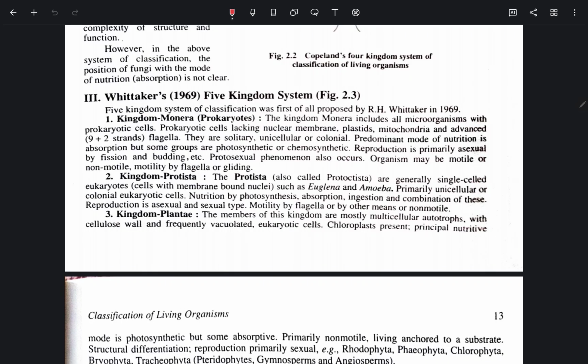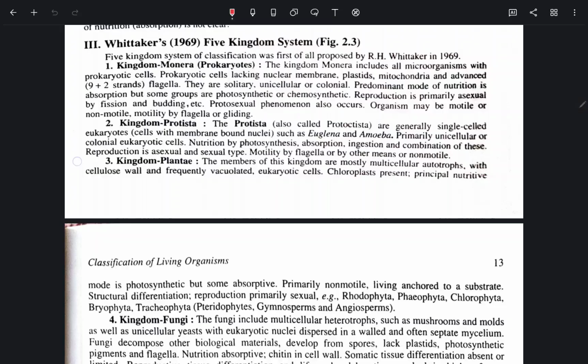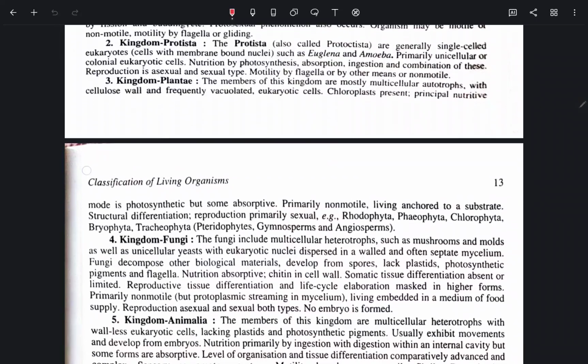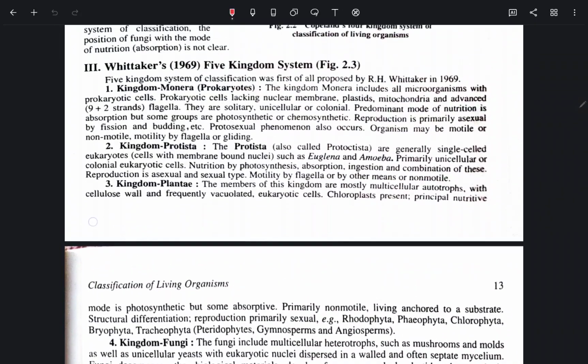Whittaker's 1969 Five Kingdom system. The Five Kingdom system of classification was first proposed by R. H. Whittaker in 1969. Kingdom Monera, Kingdom Protista, Kingdom Plantae, Kingdom Fungi, Kingdom Animalia.